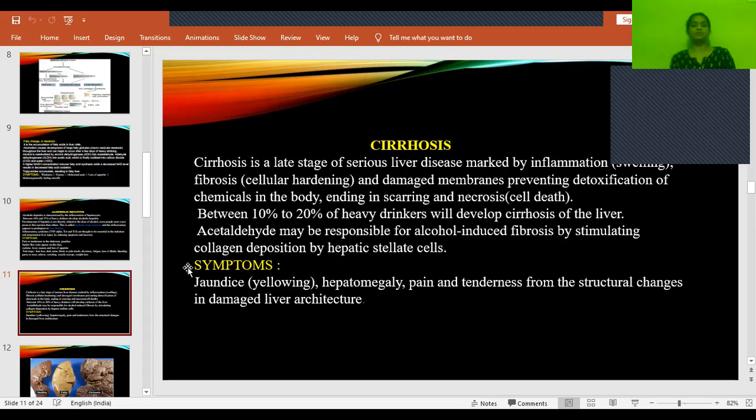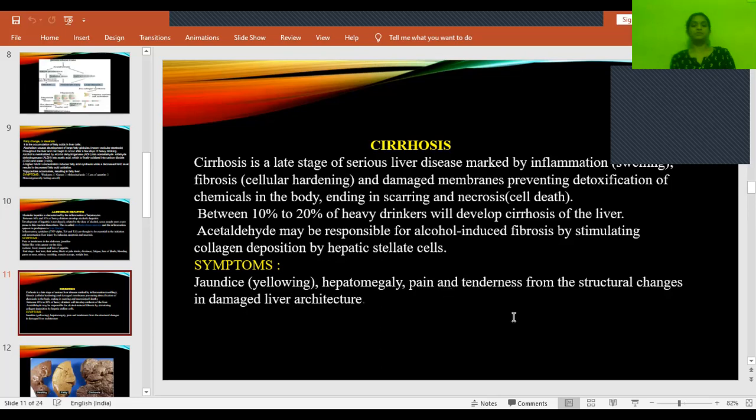Between 10 to 20% of alcoholics will develop cirrhosis of the liver, if they do not stop consuming alcohol and continue the progression. Acetaldehyde is responsible for fibrosis by stimulating collagen deposition. Okay. The symptoms are like jaundice, hepatomegaly because of inflammation and also because of accumulation of this connective tissue.